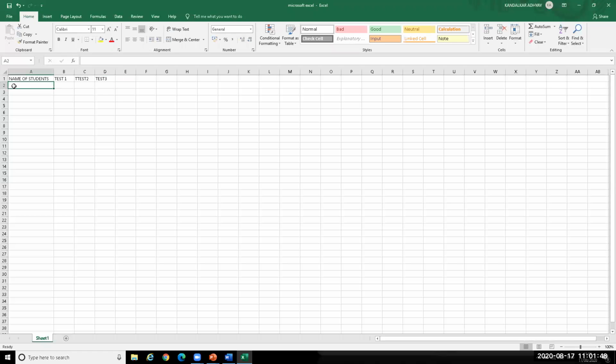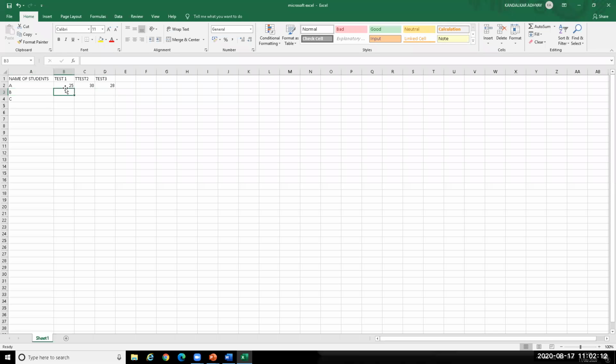Suppose we are writing the names of the students as A, B, and C. We are entering the marks of the students in the 3 tests. For A, 25 in the first test, then in the second test A secured 30 marks, then in test 3 he is getting 28 marks.